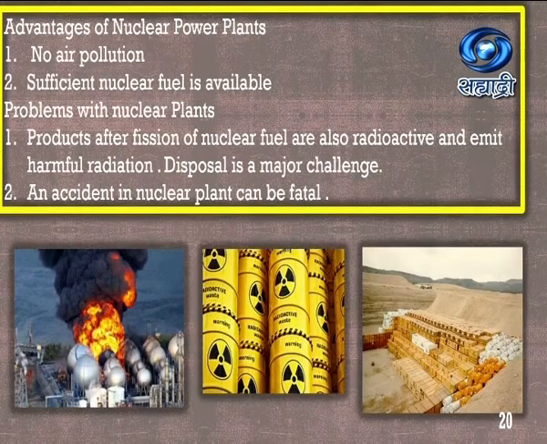So what are the advantages of nuclear power plants? You can see the first one: there is no direct air pollution. Then sufficient nuclear fuel is available. But there are certain problems with nuclear power plants. So what are these problems? You can see the first one: products after fission of nuclear fuel are also radioactive and are going to emit harmful radiation. So disposal is a major challenge.